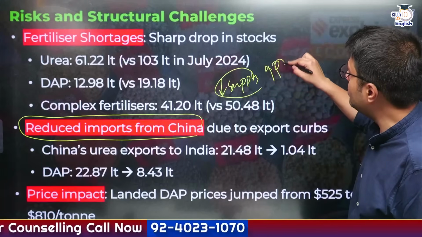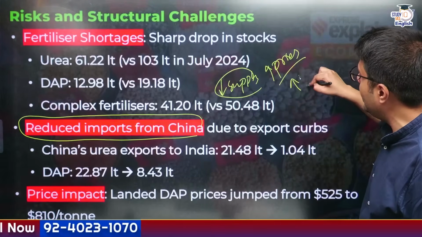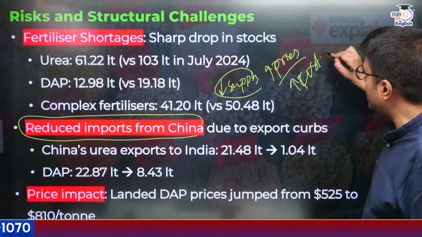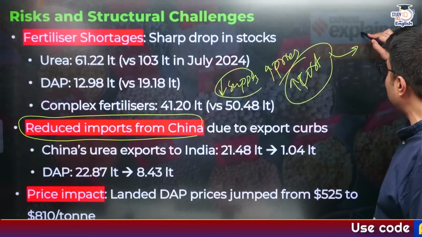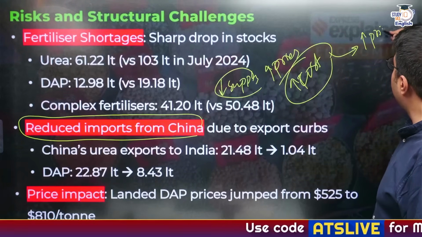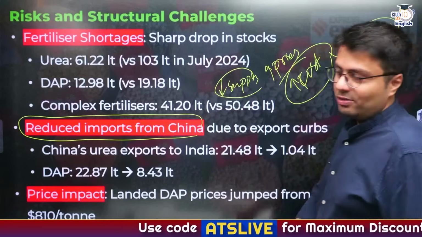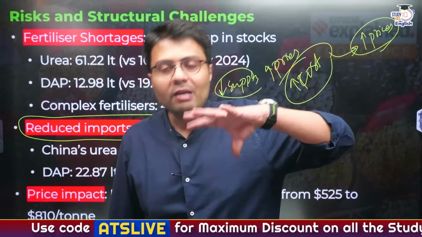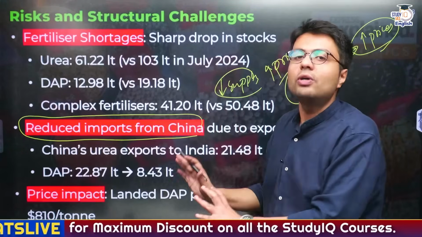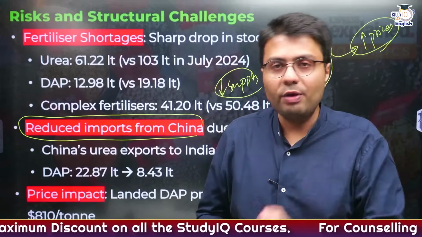And because of the reduced supply of fertilizers in India, this has created an upward pressure on the prices of fertilizers. So when prices of fertilizers increase, it increases the cost of production, and ultimately the farmers will pass this increased cost on by putting higher prices on their commodities, right? So this is how in the short term, the government might face certain challenges despite very low levels of food inflation right now.